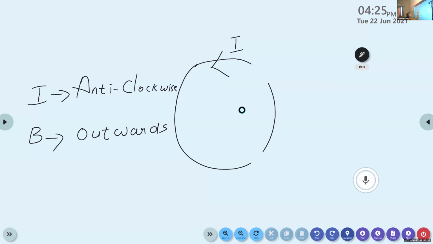Or we can say it shows a north polarity. It's pointing outwards. So it shows a north polarity. That is, the observable part of the circular coil is north and it is pointing outwards, north to south.